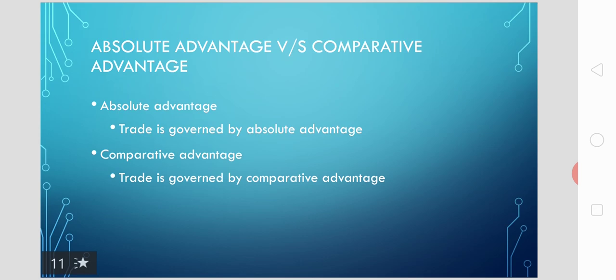The classical theories of trade have common assumptions. Almost all the assumptions of one classical theory are absolutely applicable to the other classical theory. So both theories have common assumptions. Let's look at some of the assumptions of the classical trade theory.